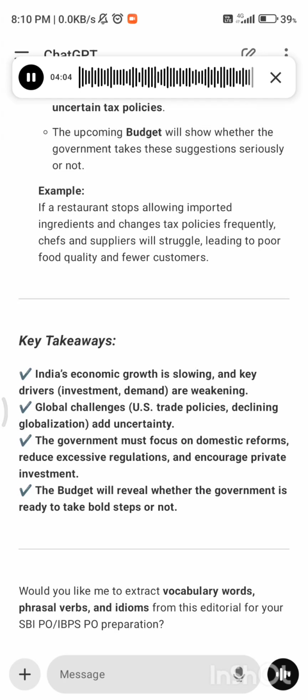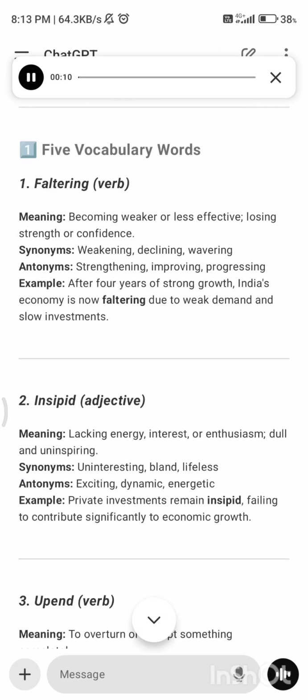Would you like me to extract vocabulary? 1. 5 vocabulary words. 1. Faltering, verb, meaning becoming weaker or less effective, losing strength or confidence. Synonyms: weakening, declining, wavering. Antonyms: strengthening, improving, progressing. Example: after 4 years of strong growth, India's economy is now faltering due to weak demand and slow investments.